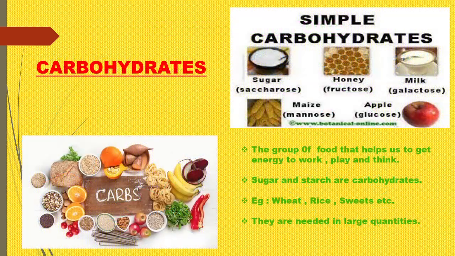So the first one we are studying is carbohydrate. A very good example, here in the picture you can see: sugar, honey, milk, apple, then maize, banana, then the different types of wheat, then the fruits, all these, then the chicken, then non-vegetarian items, fish.